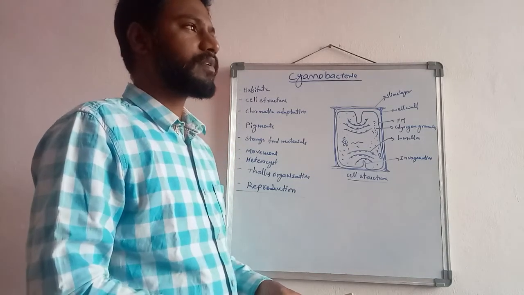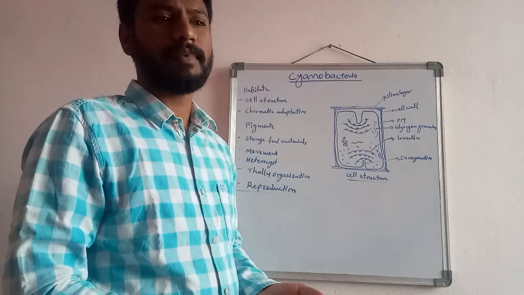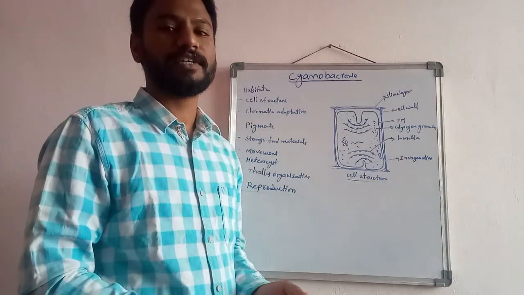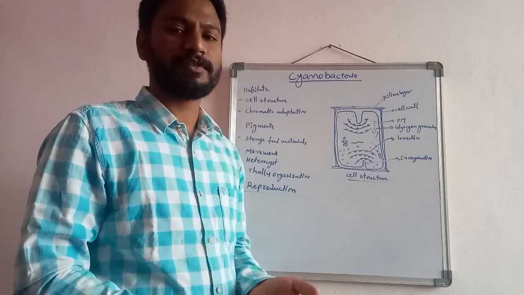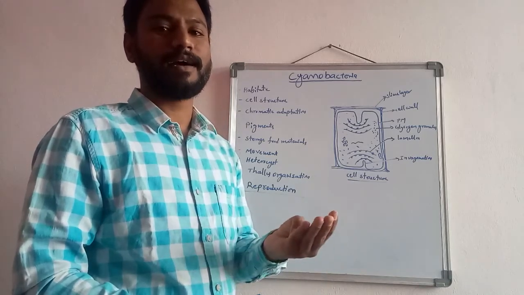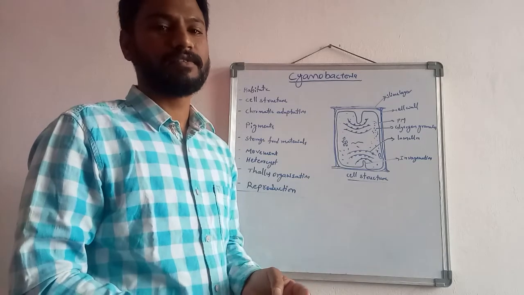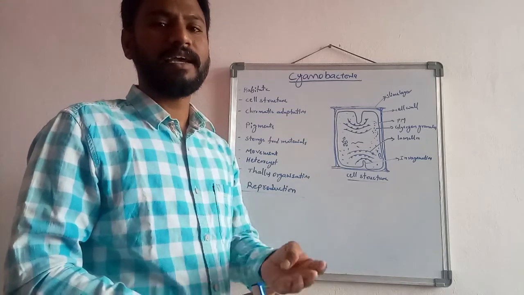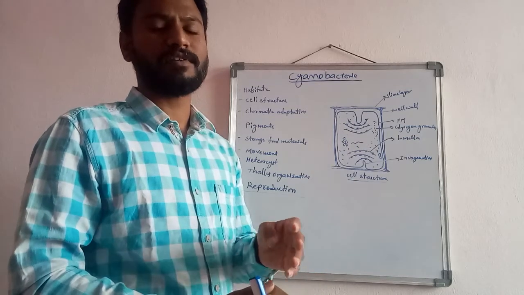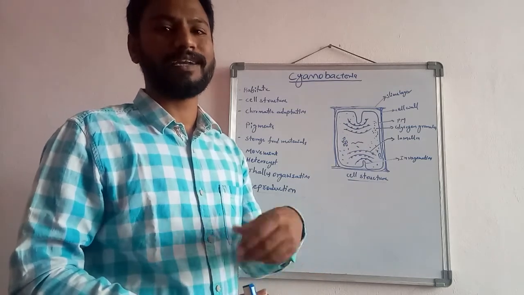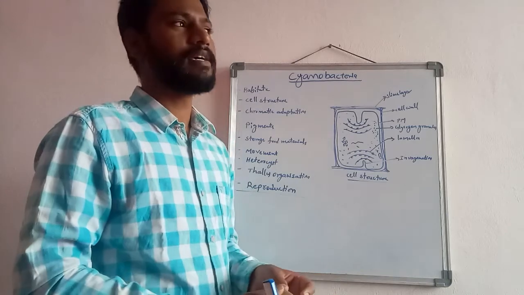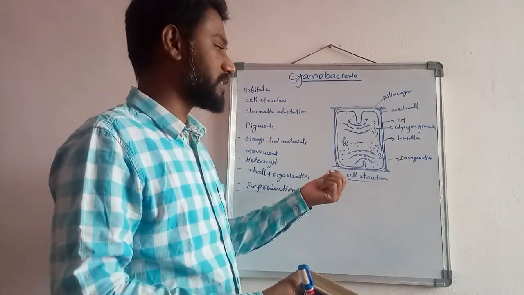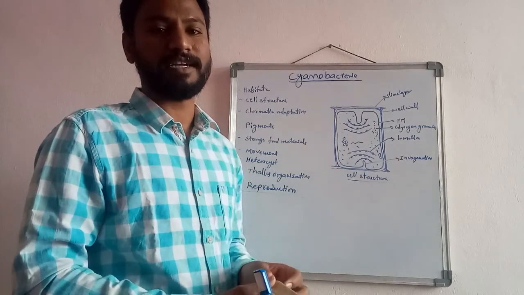So we know bacteria is a prokaryotic cellular structure. Prokaryotic cellular structure means the lack of a nucleus and lack of cellular organelles, whether it is mitochondria, chloroplast, Golgi complex, or endoplasmic reticulum. These cellular organelles are all absent in prokaryotic cells. Similarly, the cyanobacteria also have a prokaryotic type of cellular organization.